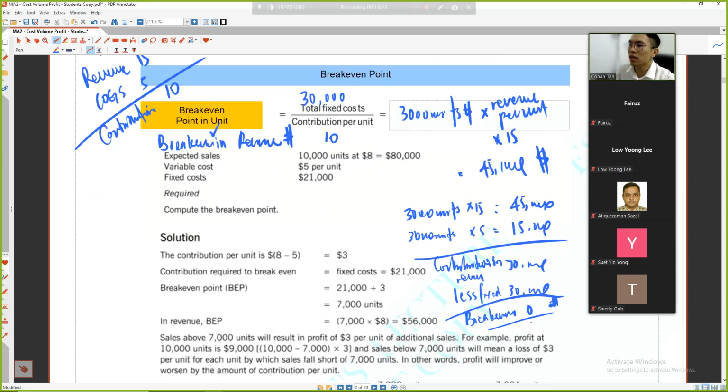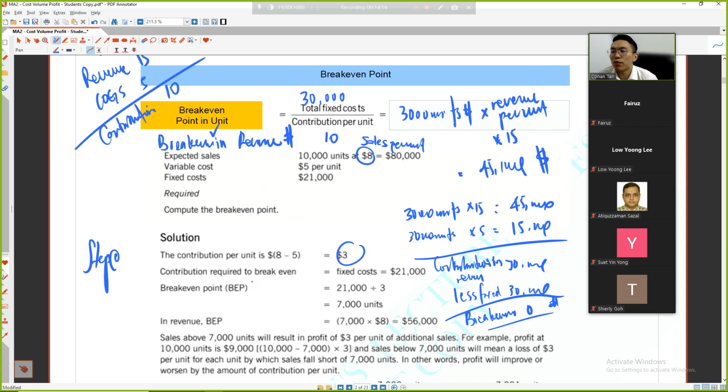Expected sales is 10,000 units, and the revenue per unit is 8. Variable cost is 5 per unit. Fixed cost is 21,000. Complete the break-even point. How do you calculate the break-even point? Step 1: calculate the contribution per unit. 8 minus 5, so my contribution per unit is 3.